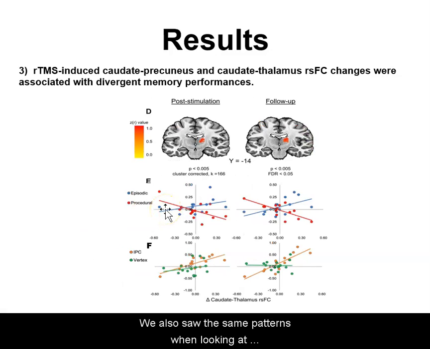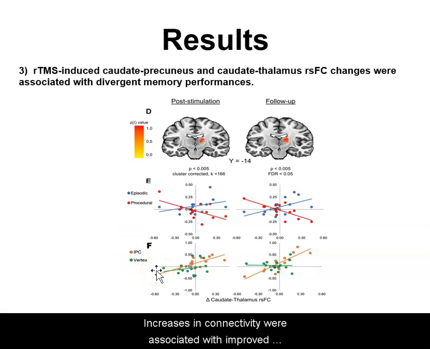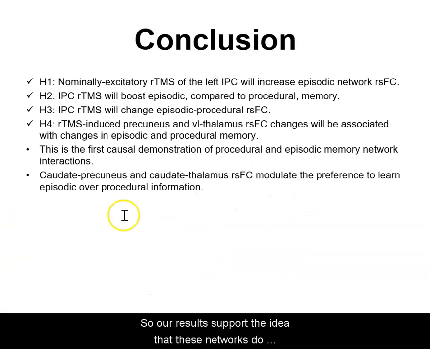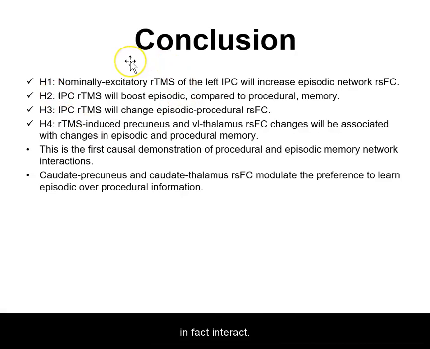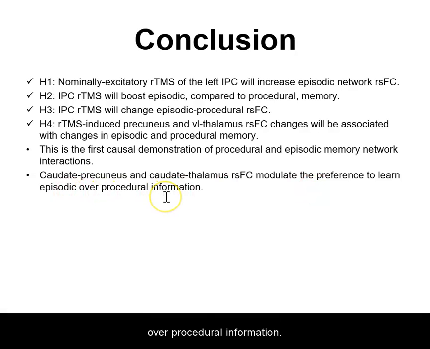And we also saw the same patterns when looking at caudate and thalamus connectivity. Increases in connectivity were associated with improved episodic and decreased procedural memory. So our results support the idea that these networks do in fact interact. And this is the first causal demonstration of procedural and episodic memory network interactions. Also, caudate and precuneus and caudate and thalamus resting state functional connectivity modulate the preference to learn episodic over procedural information. Thank you for listening.